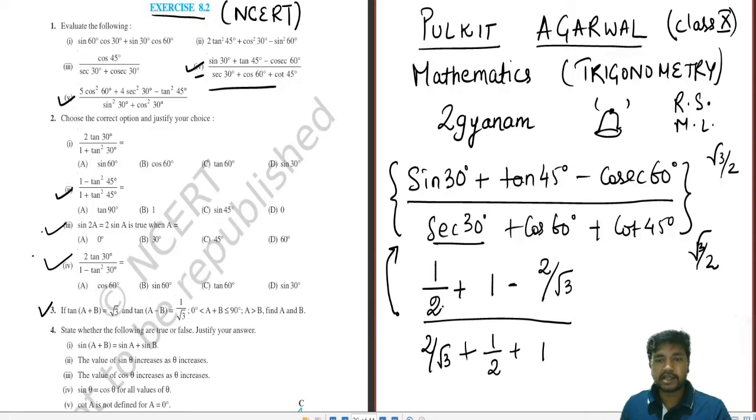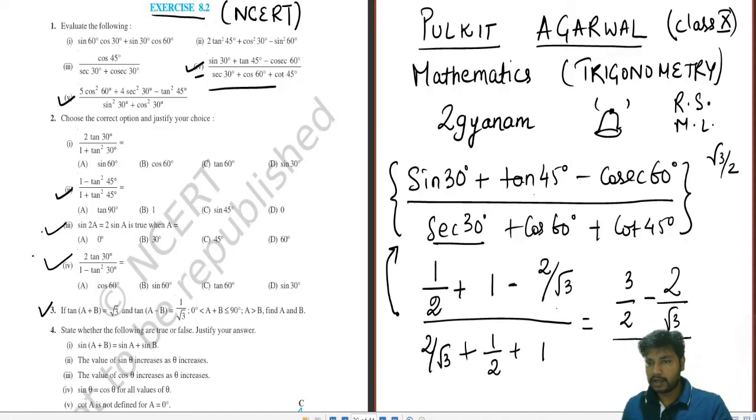Like sin 30 is half, again see the values are correct or not. Tan 45 is 1, cosec 60 is 2 by root 3, sec 30 is 2 by root 3, cos 60 is half, and cot 45 is 1. Okay, after checking it, you can do it like this. 3 by 2, you can rub this off, minus 2 by root 3